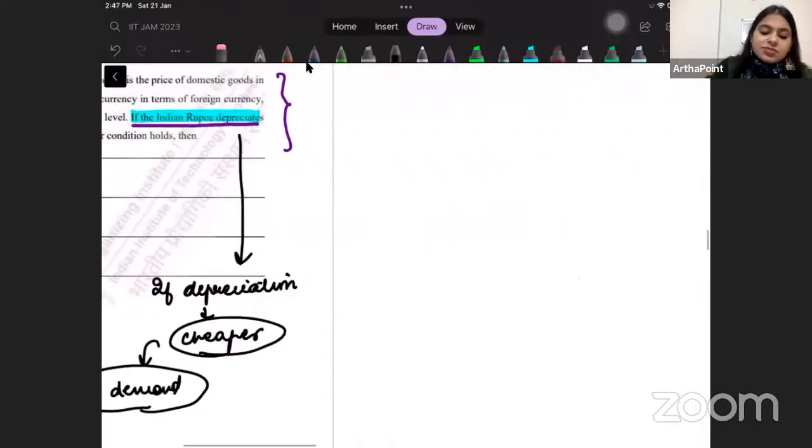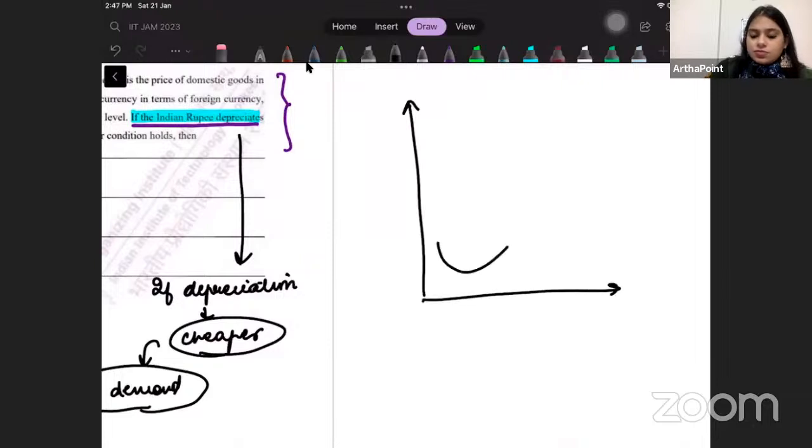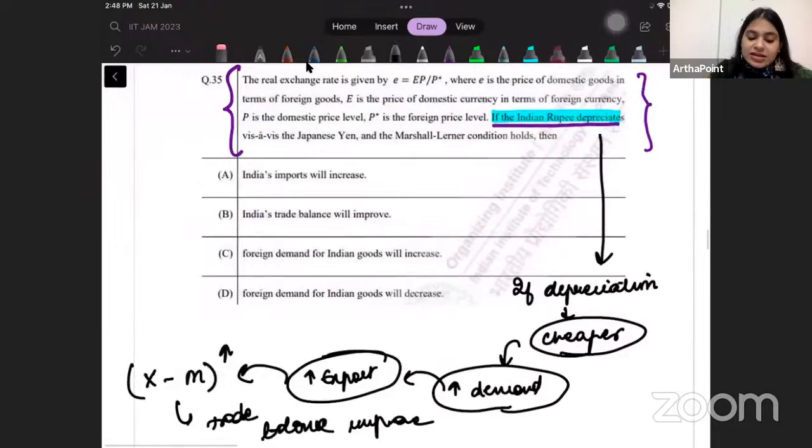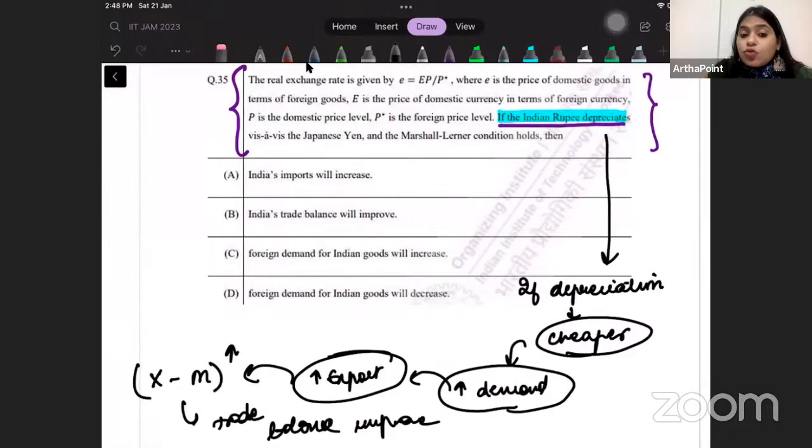we have seen something which is called the J curve, which tells us that for some time, when we depreciate, the trade balance worsens. So here, when they are talking about the trade balance, should I say it improves or should I say it worsens? What would be the right thing? That is where this information comes into the picture.